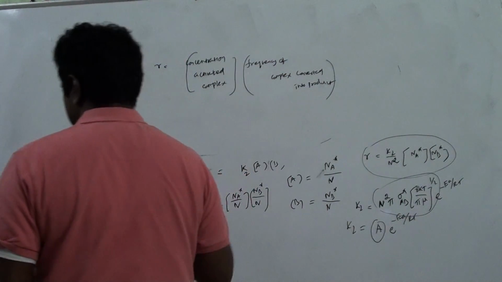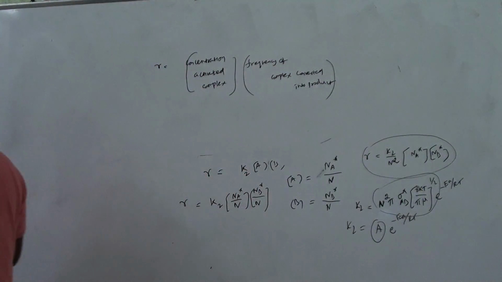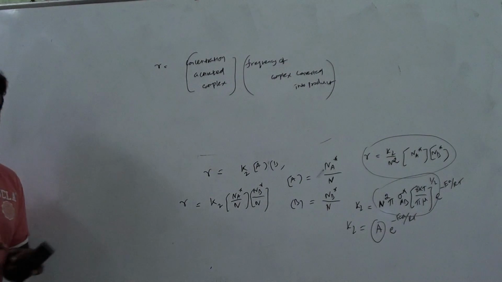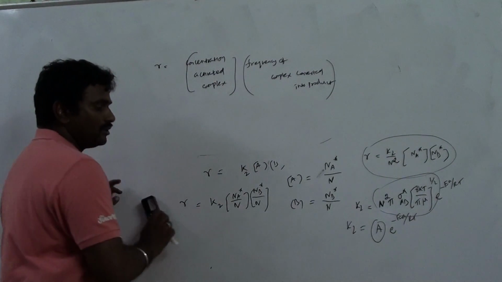Frequency of complex bond rupture: at what frequency the activated complex converted into product? This is our rate for bimolecular collision.